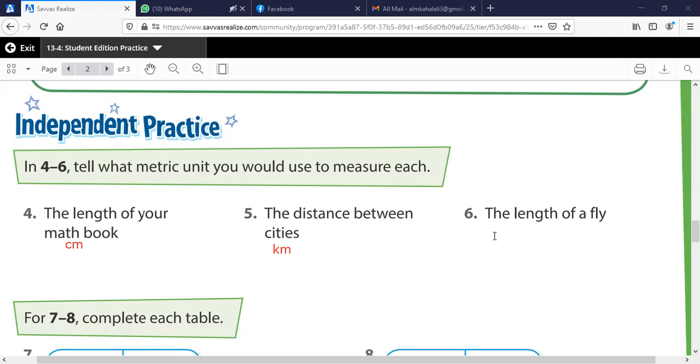Now the length of a fly. The fly is too tiny, so it's even less than a centimeter. So I will use a millimeter to measure the length of a fly.